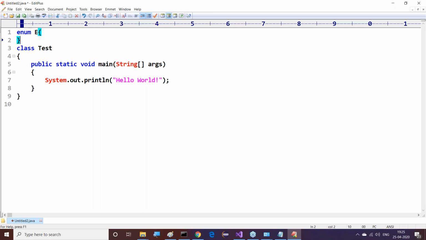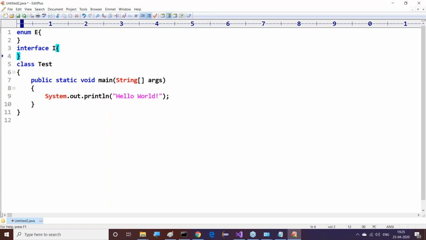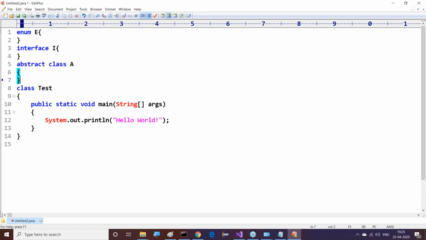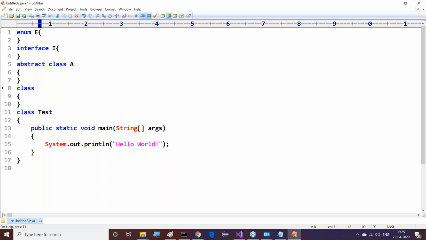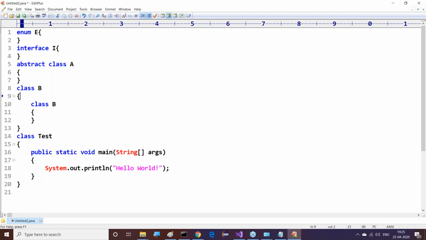Then enum, interface I, abstract class A. Now again class B. Class A is an outer class.